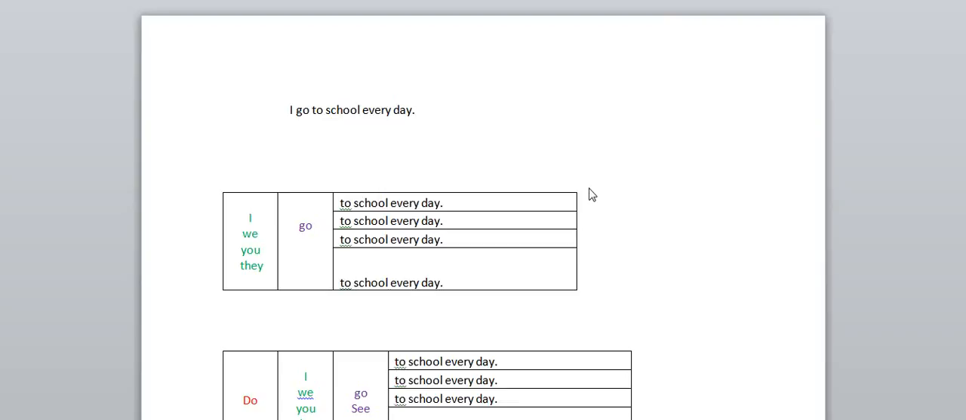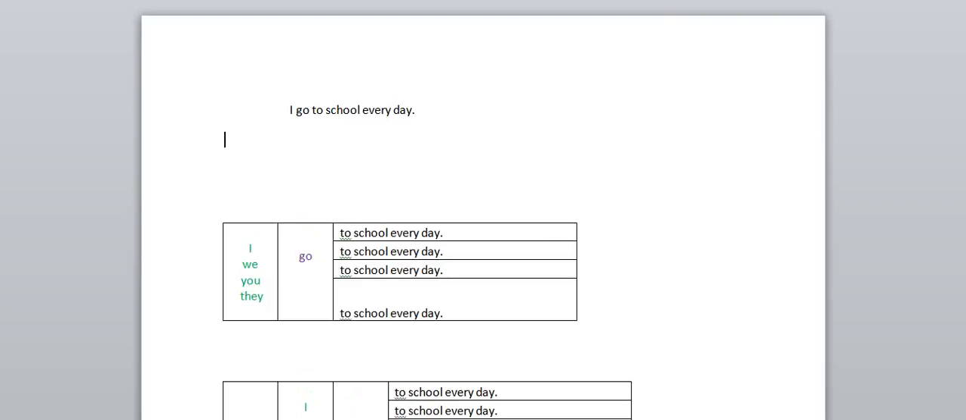Hi guys, this class is all about how to convert simple present tense into a question by using do or by using question words. How are we converting simple present tense into questions? Very simple. Suppose I have taken one example: I go to school every day. Or take any other example.